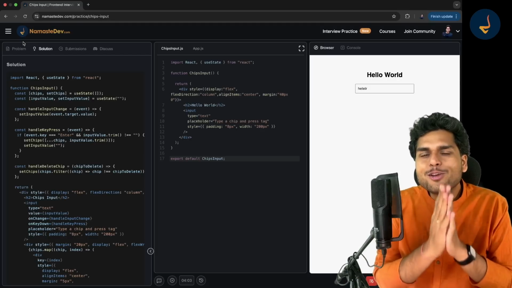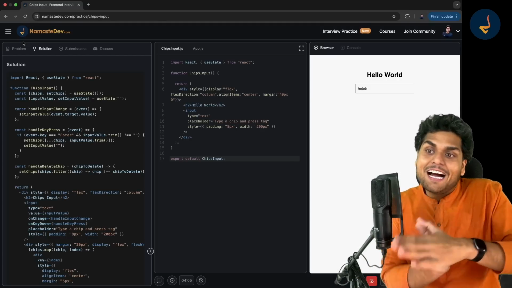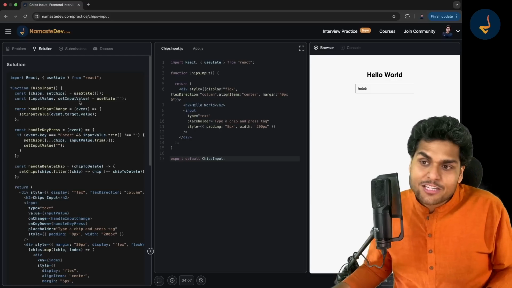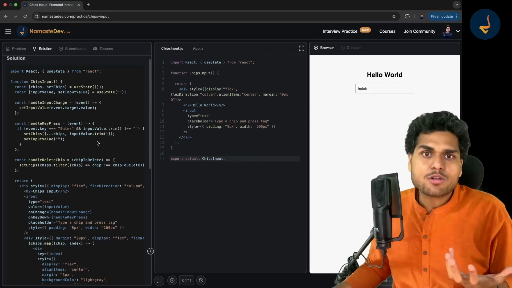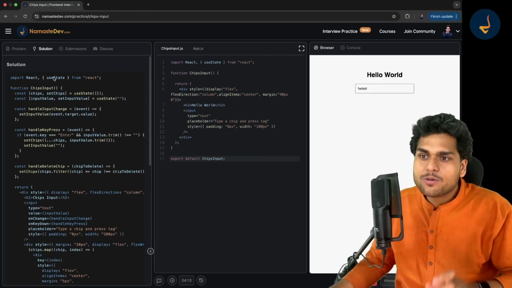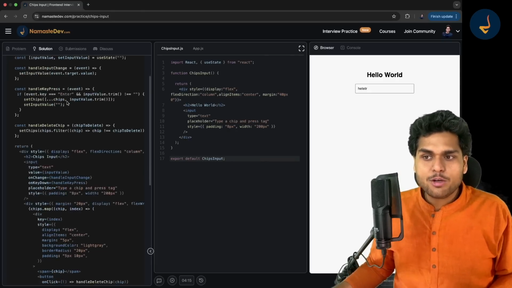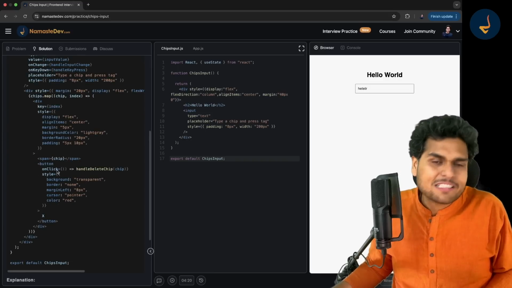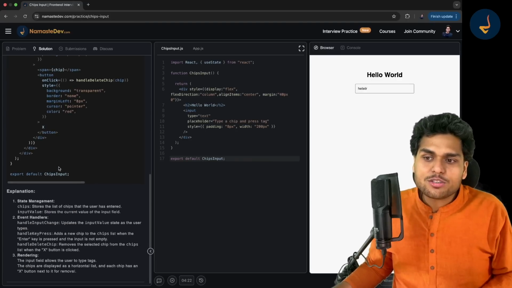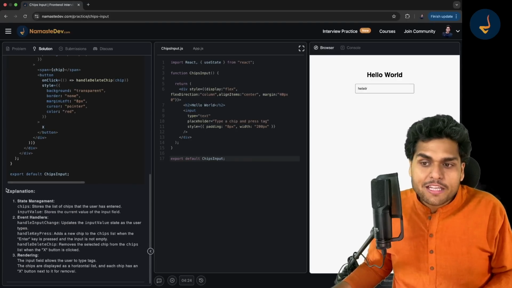So we want you to solve the problem and then see our solution also. So this is the solution. Suppose you are not able to solve the problem, or even if you are able to solve it, we would definitely suggest you check out this solution, see what you wrote, and see what we suggest you write. This is the solution that we have given, and also the explanation.